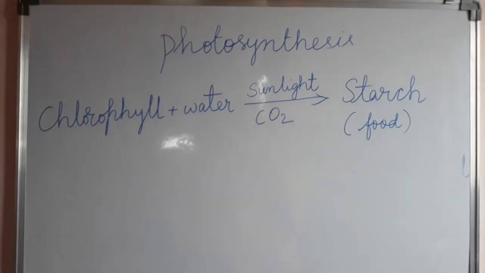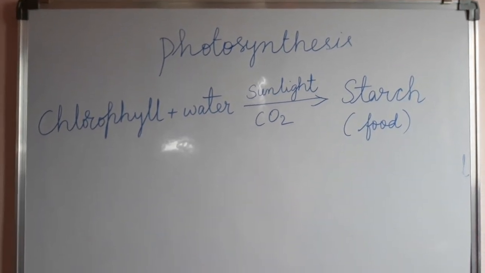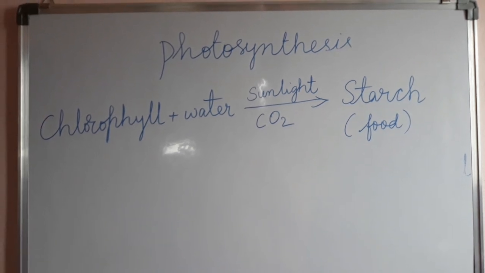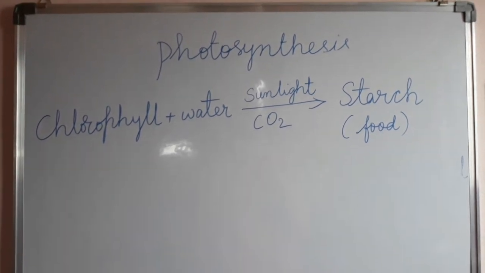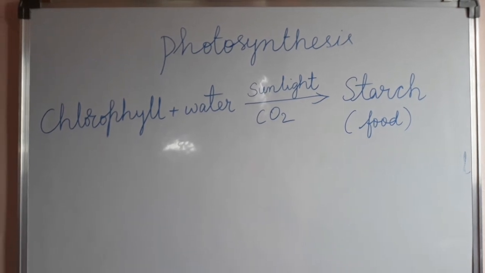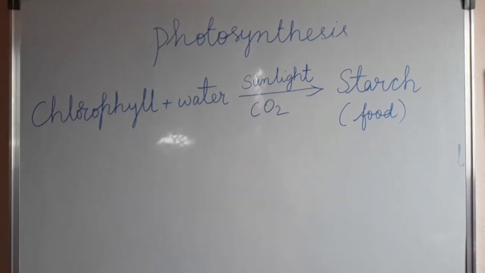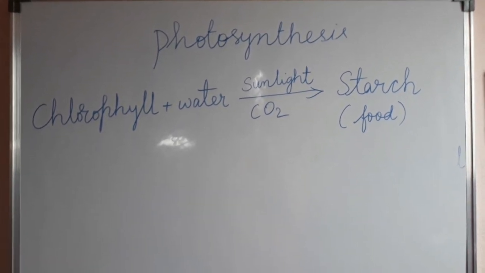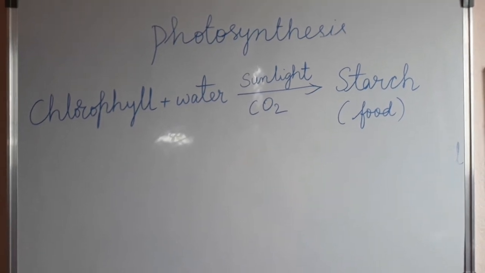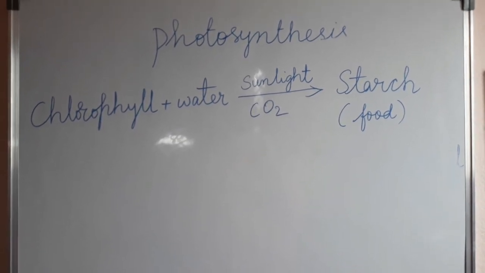So where are we getting all this from? Directly from the plants. We are not at all preparing any of them. We are getting all these varieties of food like vegetables and leafy vegetables, all the things which we are eating, definitely mostly from the plants. So this process is called simply photosynthesis.